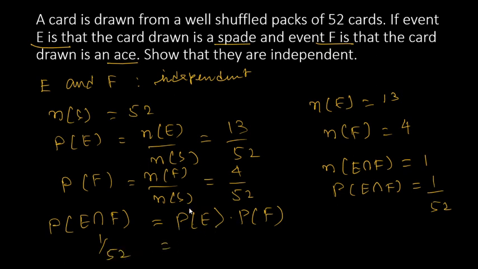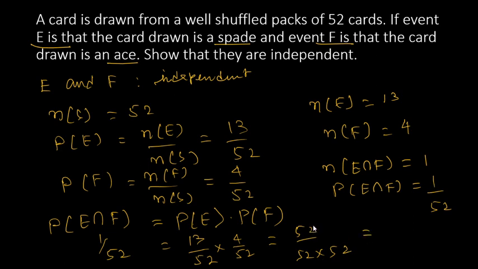What is the probability of E here? 13 divided by 52, into the probability of F, 4 by 52. So 13 into 4 is 52, divided by 52 into 52.